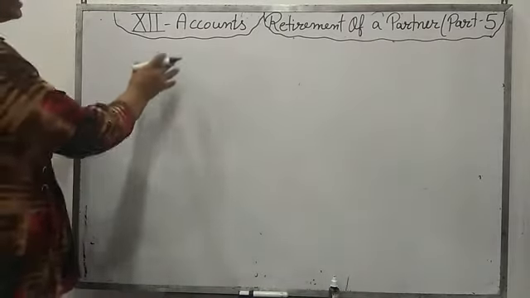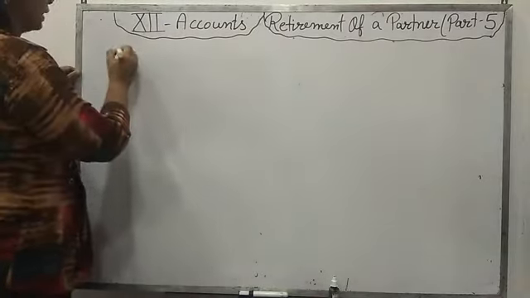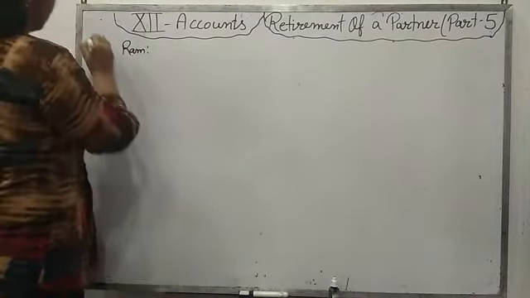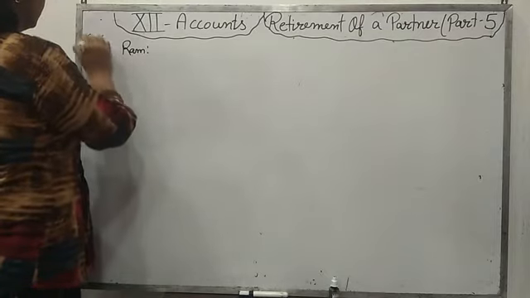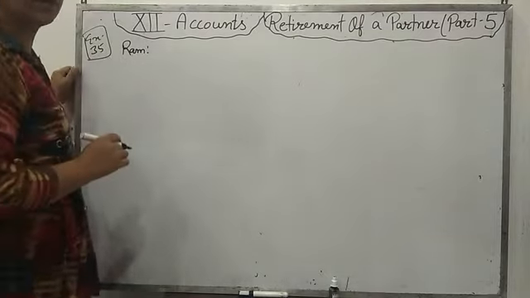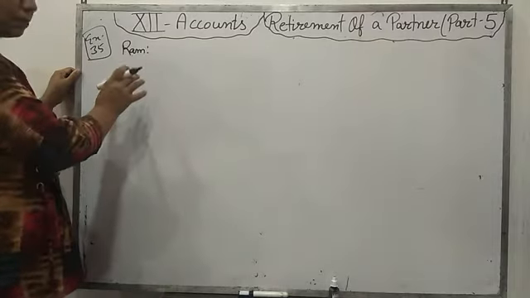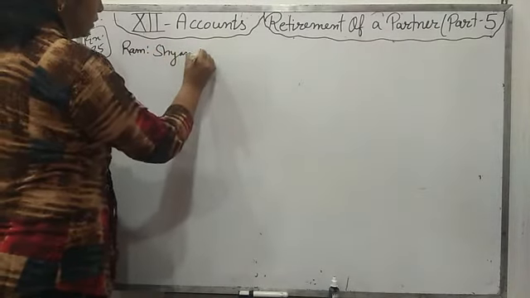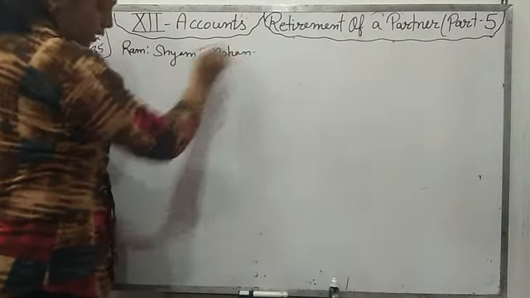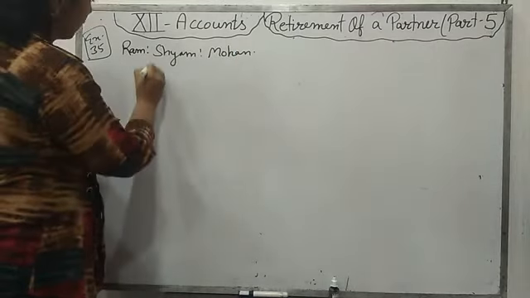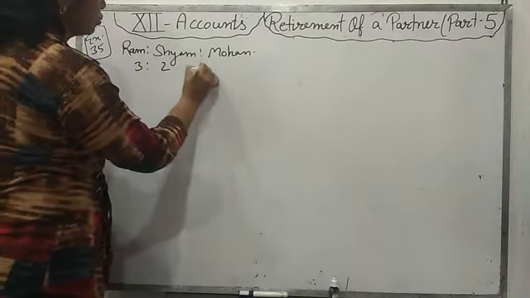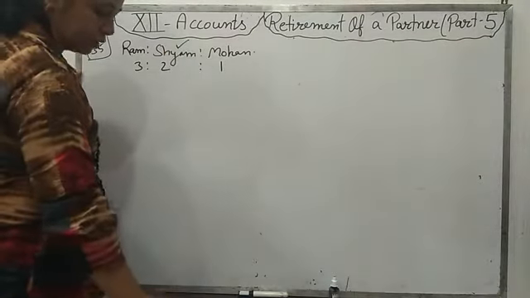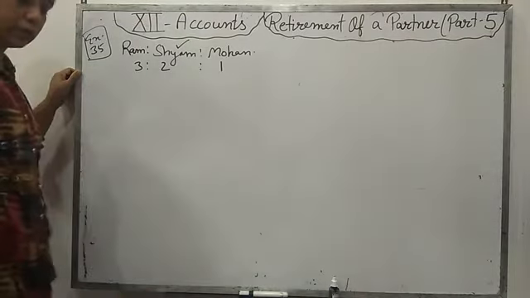You can write all the details of the question before starting it. This is example number 35. Maybe the number will be different in your book, but the questions are the same. Ram, Shyam and Mohan are partners and their profit sharing ratio is 3:2:1. Shyam is retiring from the firm. On that date, the balance sheet is given to you in the question.